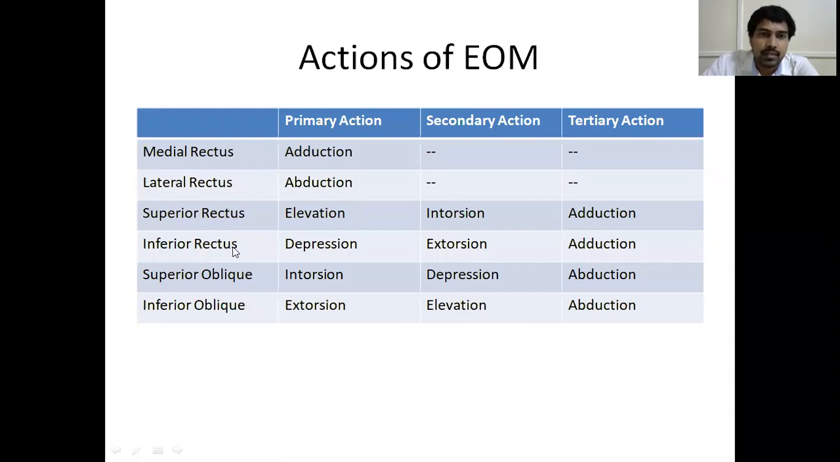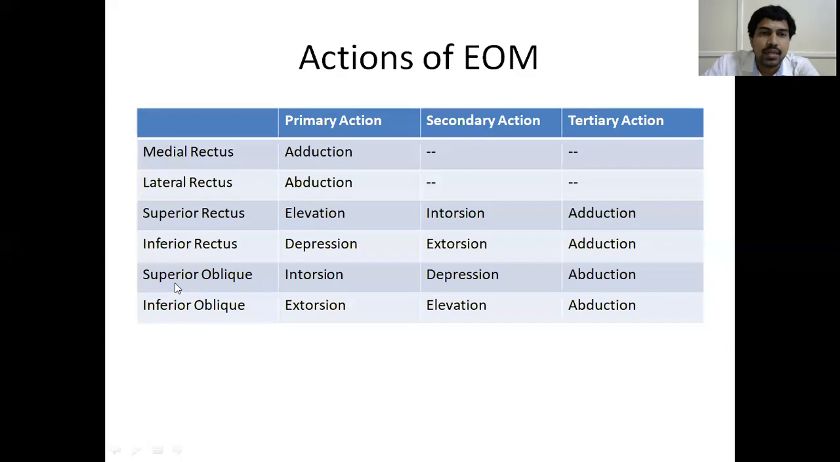Next, you come to the recti. As I told you, SYNRAD: all the superiors are intorters. So you write superior rectus, intorsion, and as per the formula, RAD, recti are adductors, so adduction. Similarly, inferior rectus: all inferiors are extorters, so extorsion, and it causes adduction. So this part you will be clear. Similarly, all the obliques will become the opposite, abductors. All the recti are adductors, so obliques will become abductors. So superior oblique causes abduction, and inferior oblique also causes abduction.